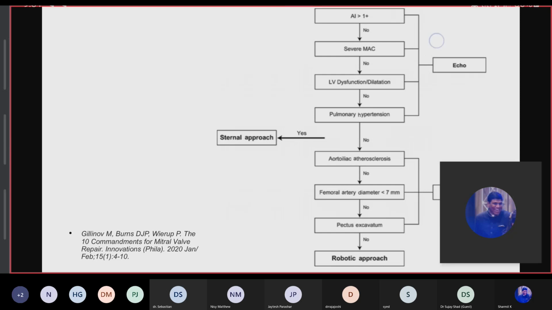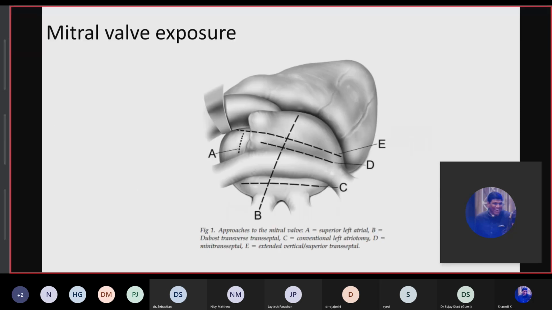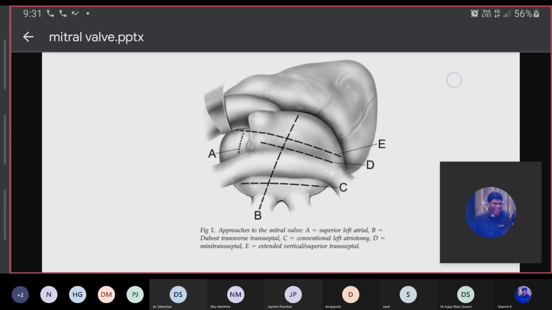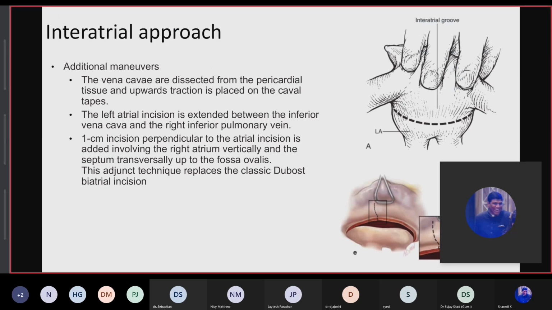So now we are talking about mitral valve exposure techniques, and this is a good diagram which is showing some of the commonly available techniques. A is the superior left atrial approach, B is the transverse septal approach of Dubost, and C is the conventional, most commonly used left atriotomy approach. And there are mini transseptal and extended superior transseptal approaches. Let's discuss a little bit in detail.